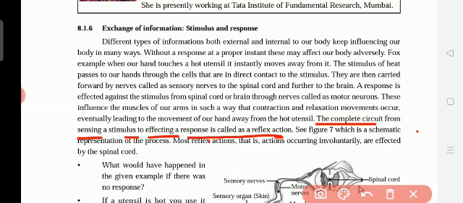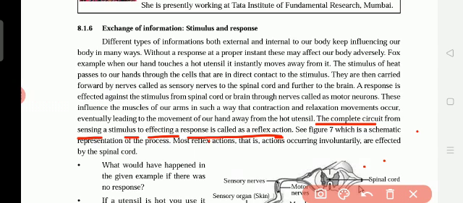Otherwise, if the nerves are damaged from the hand which goes to the spinal cord, then even when we touch the hot dish, we don't know it is hot because the nerves are cut off from the spinal cord which comes to the hand. So the circuit is the message going to the brain and again coming back to the hand, the full going and coming back.